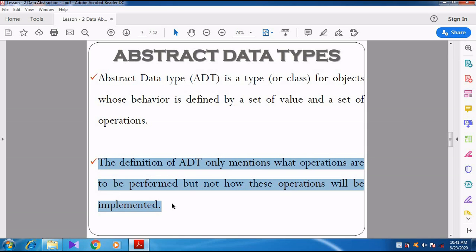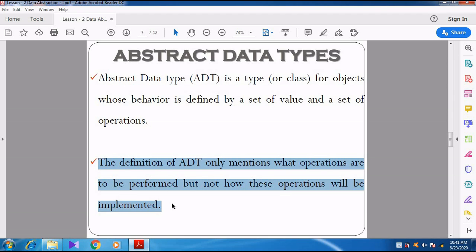So what they are conveying now is that ADT is used to say what are all the operations we want to do. For example, take some arithmetical operations: addition, subtraction, multiplication, division. These are the operations to be performed, but how these operations are done is not defined by ADT.